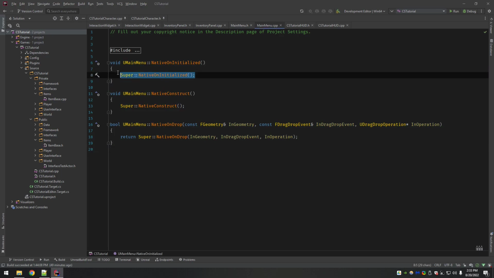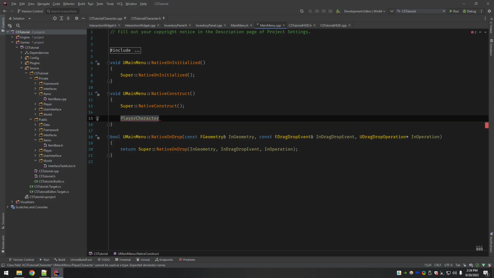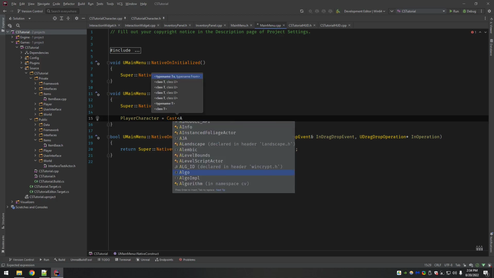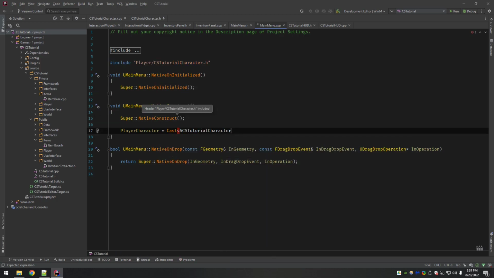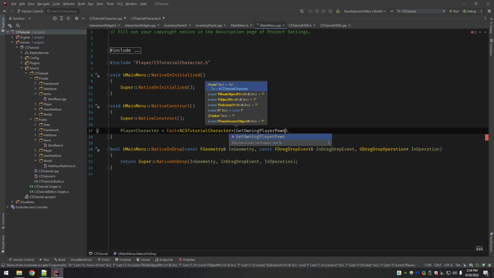Now we can leave native on initialized empty for now. That'll be used later. For the native construct, we're going to do player character equals CS tutorials character, get owning player pawn.